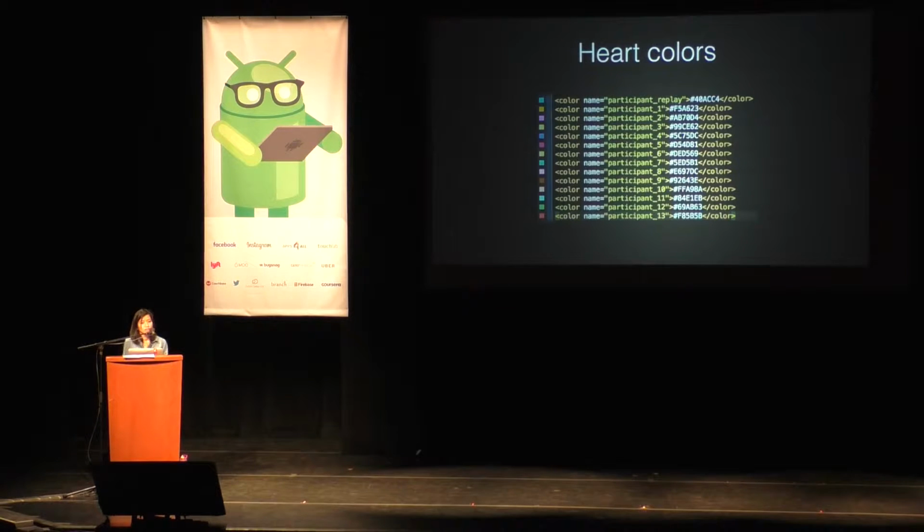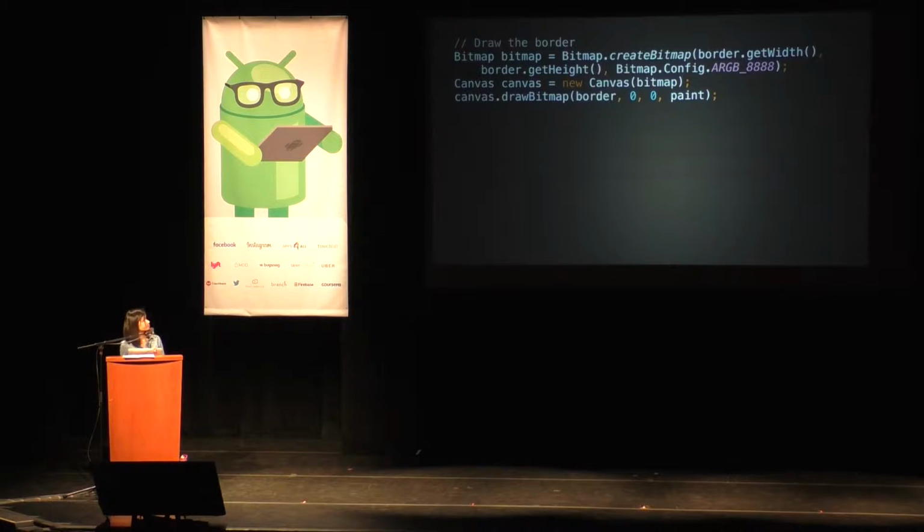So we have 14 colors that are available. When creating a color filter, we will use one of these 14 colors. When a viewer joins a broadcast, they're given a participant index, and that participant index is what we use to get a participant color. It's a very simple modulus operation for us to do that. And then when we set up the color filter, we'll specify the porter-duff mode and then set the color filter on a paint. So what's that code look like?